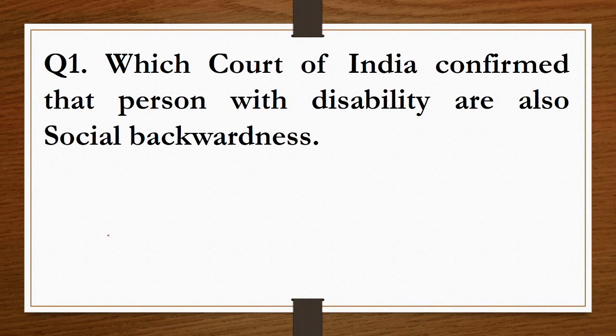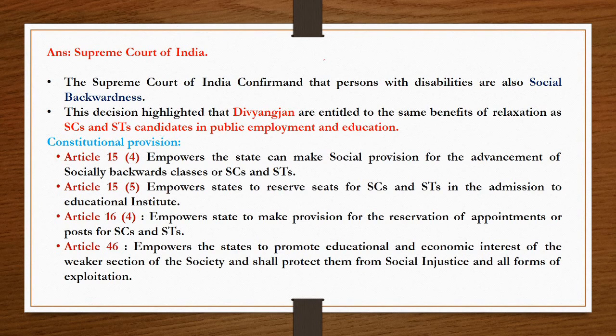So for today, the first question is, which court of India confirmed that persons with disability are also a social backwardness? And the answer is the Supreme Court of India. The Supreme Court of India confirmed that persons with disability are also a social backwardness. So from now, Divyangajan, that means persons with disability, are entitled to the same benefits and relaxation as SC and ST candidates are getting in public employment as well as in education.